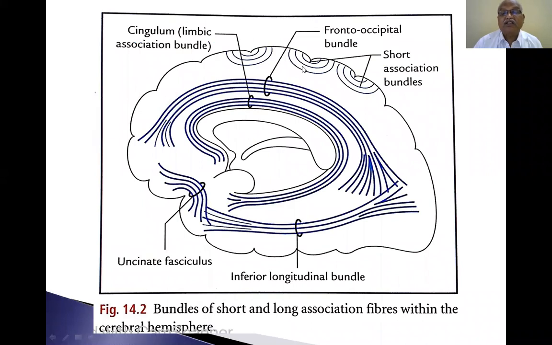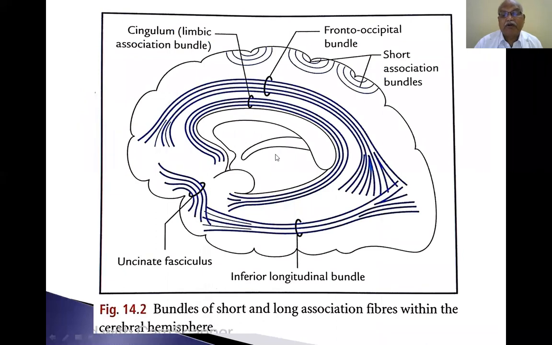Now, these are the short association fibers. This is a sulcus, this is a gyrus, this is another gyrus. In between these two, fibers are there. They are short association fibers. Now, this is a long association fiber.